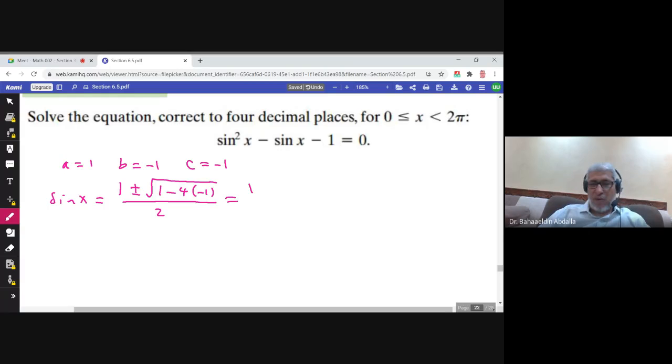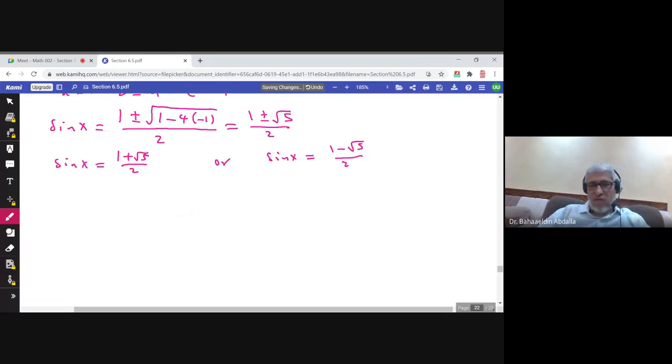So it's 1 plus or minus the square root of 1 plus 4, so square root of 5, over 2. So I have two equations. Either sine x is (1 plus square root of 5) over 2, or sine x is (1 minus square root of 5) over 2. Now, how to solve these equations?